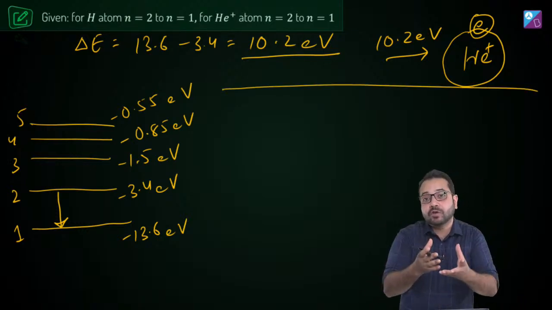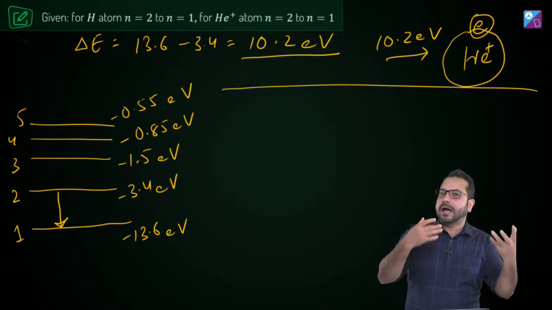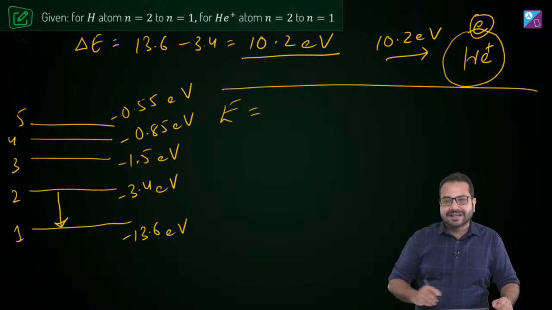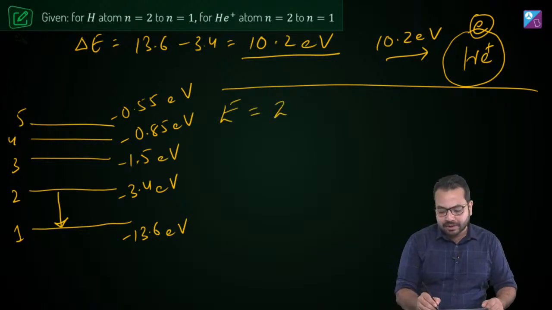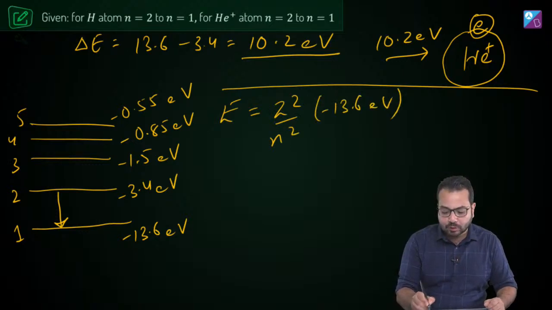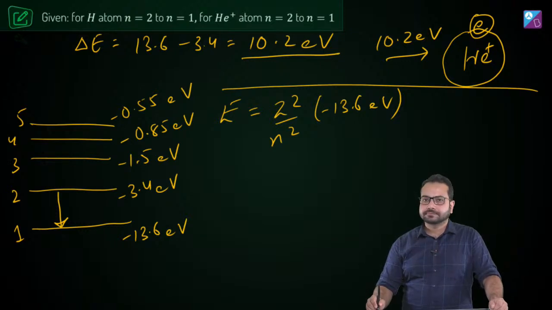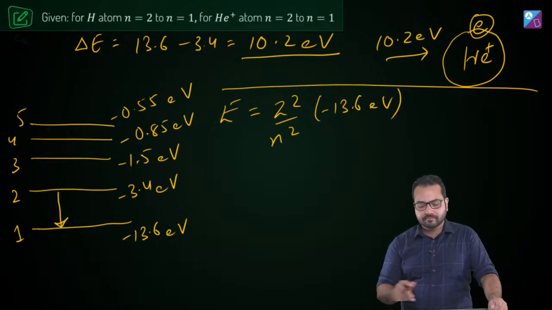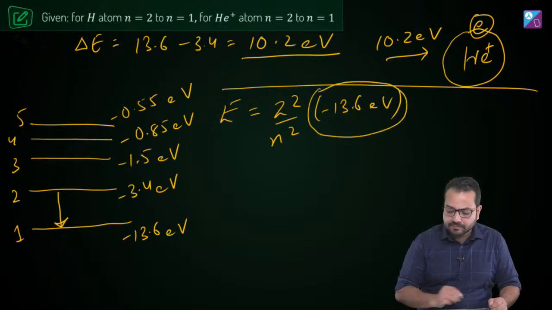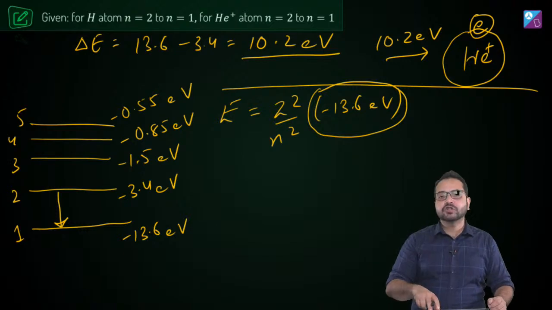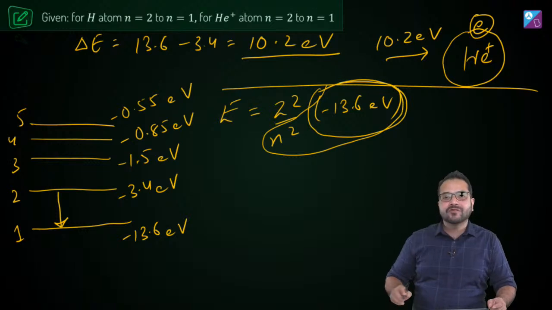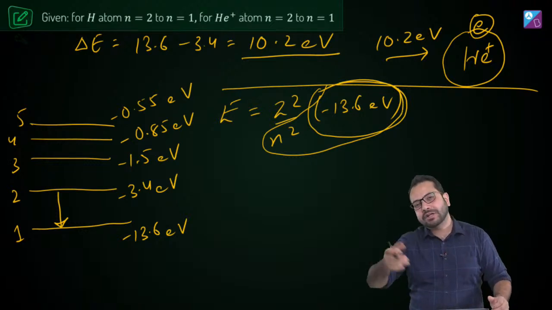Now, if we talk about the energy of the helium atom, there is a relationship between the energy of an atom and the energy of the hydrogen atom. What is that relationship? The energy of any atom can be given by Z square upon N square into minus 13.6 electron volt. Do you agree with this? So this quantity is the energy of the hydrogen atom in the ground state, and this quantity is going to give me the energy of the hydrogen atom for different states.